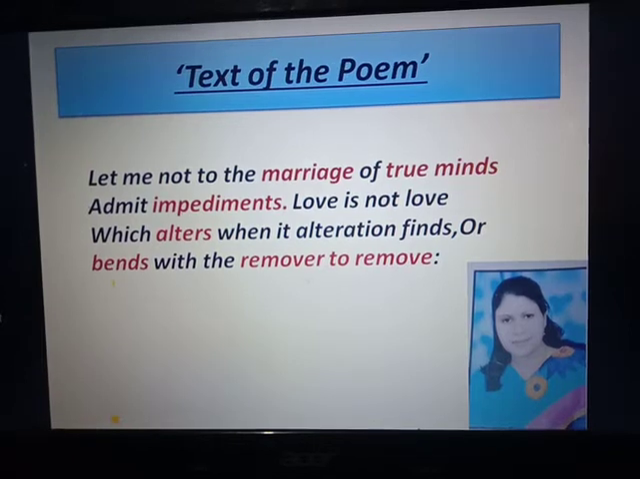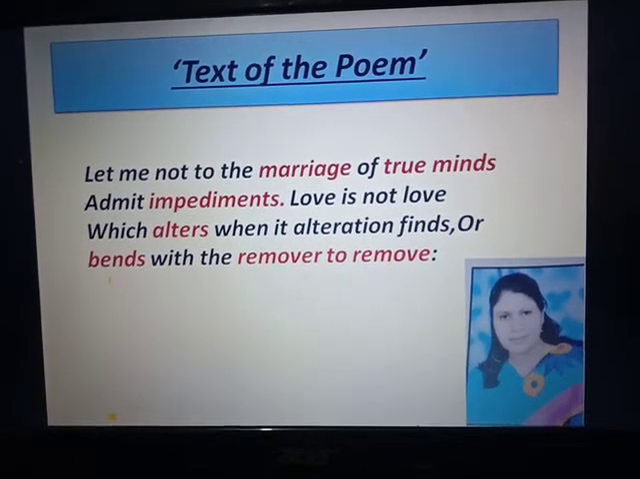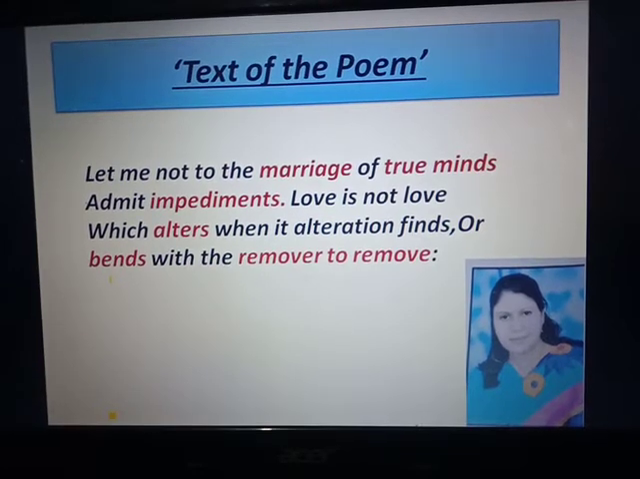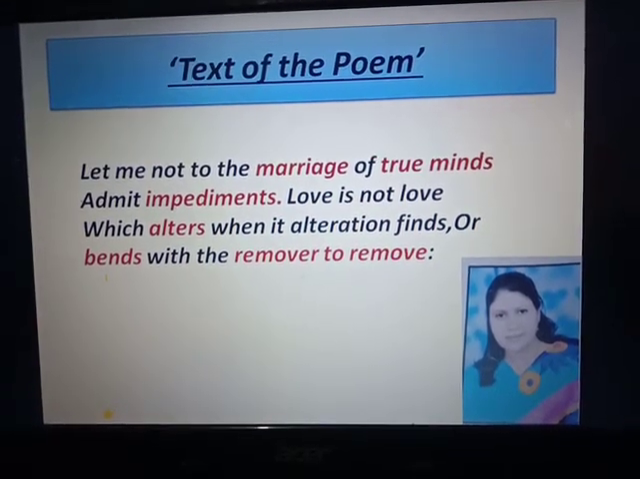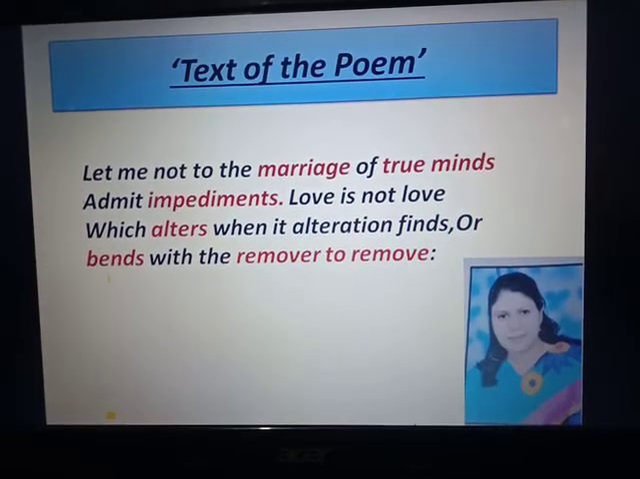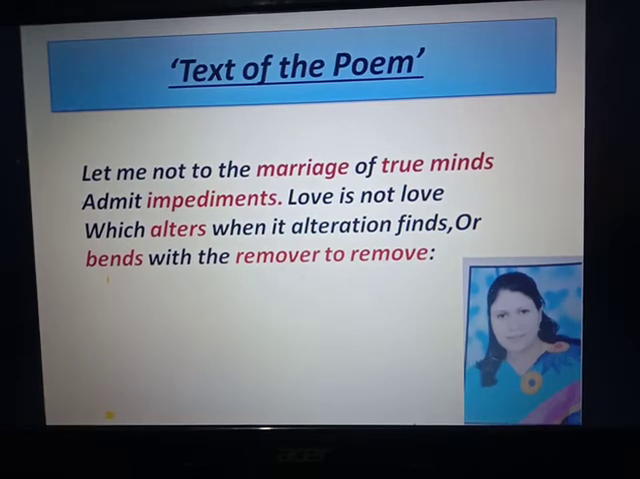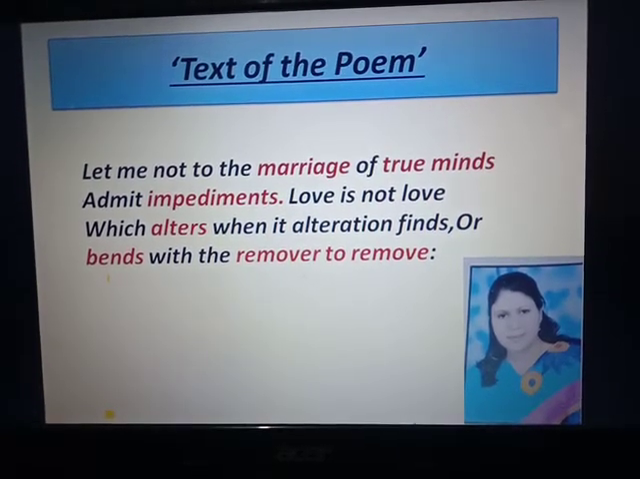The remover to remove. Further, the poet says, the love of a person is not called true love which is removed due to any pressure or due to the remover's force. Such kind of love is not called true love.